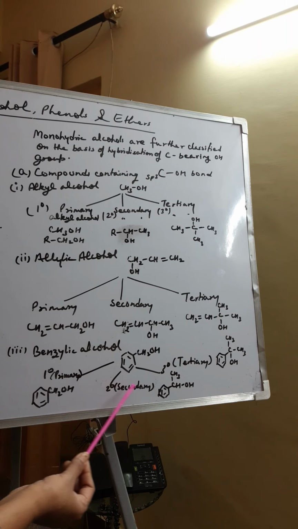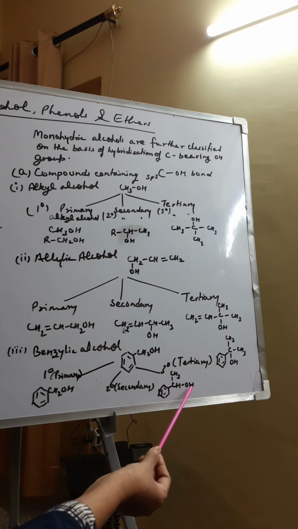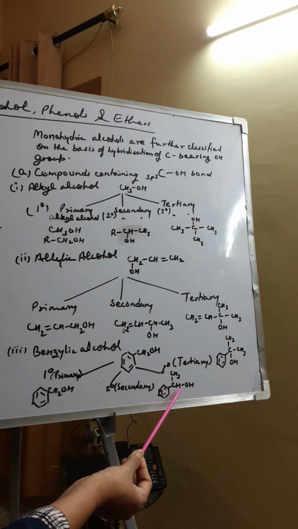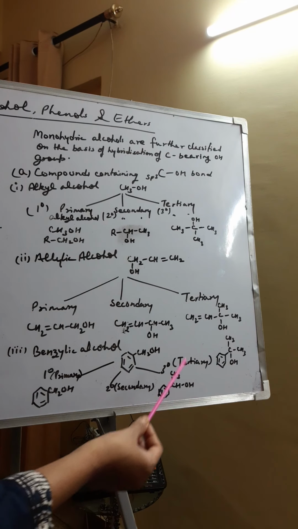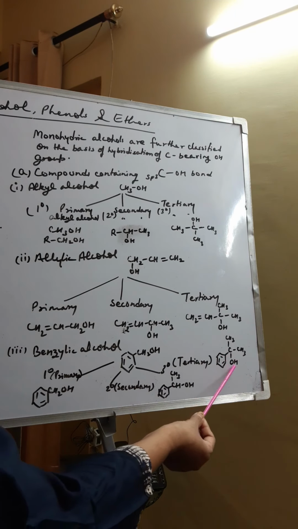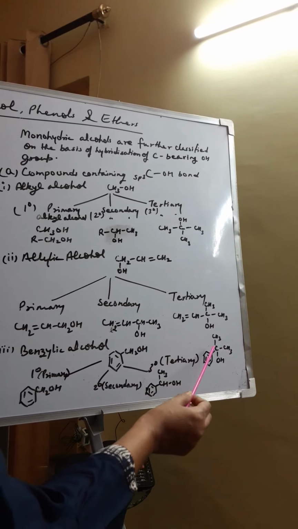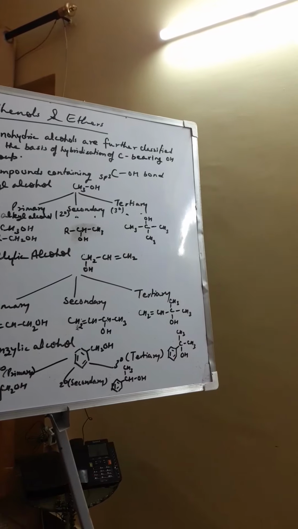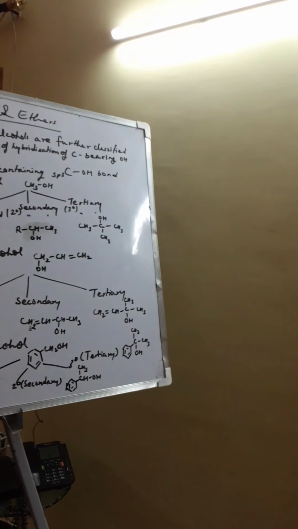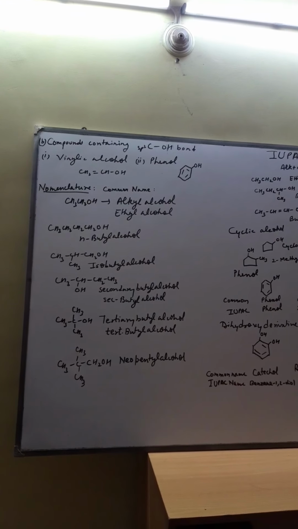In secondary benzylic alcohol, the OH is connected to a benzylic carbon which has only 1 hydrogen atom. And in tertiary, the OH is connected to a benzylic carbon which has no hydrogen atom or which is connected to 3 carbon atoms.